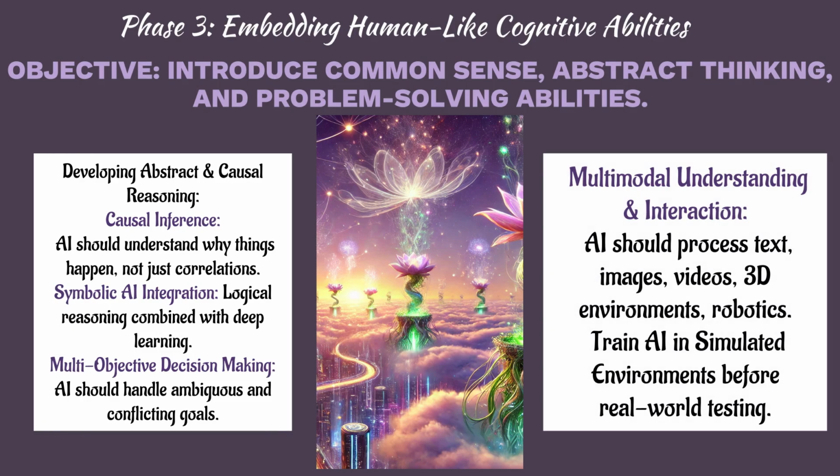Developing abstract and causal reasoning. Causal inference, AI should understand why things happen, not just correlations. Symbolic AI integration, logical reasoning combined with deep learning. Multi-objective decision-making, AI should handle ambiguous and conflicting goals.